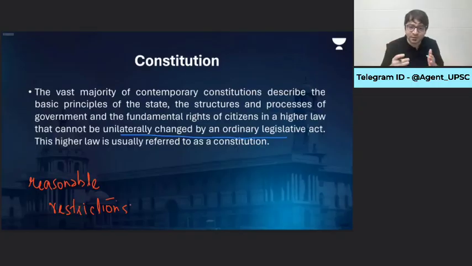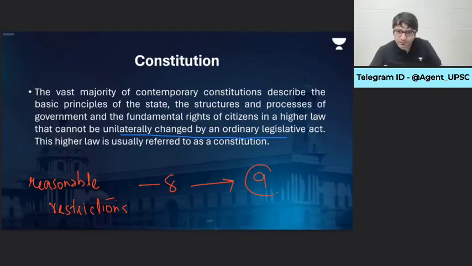But that is not the case, because your freedom of speech and expression is not an absolute fundamental right, because you have to have responsibility while exercising it. You can't incite people to violence. You can't violate public order. And there are in total 8 reasonable restrictions imposed in the Constitution. So if there are 8 reasonable restrictions, can I impose a 9th one? There are 8 reasonable restrictions imposed on your freedom of speech and expression. Can I impose a 9th reasonable restriction? Can I do that? No, maybe yes, I can.